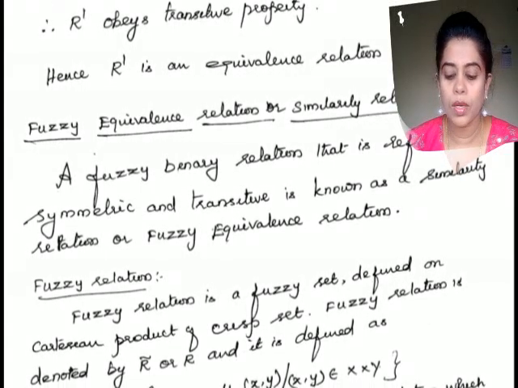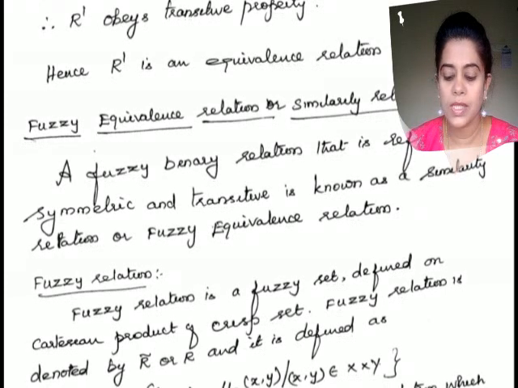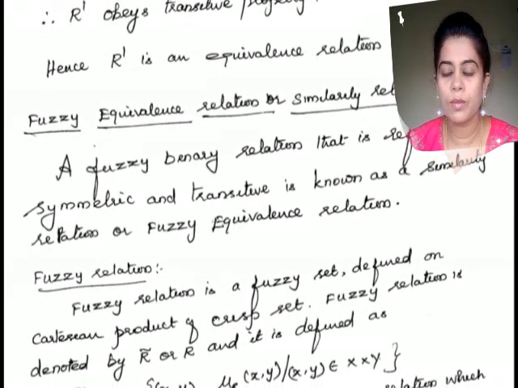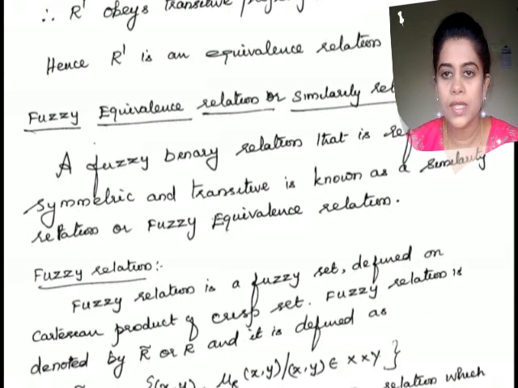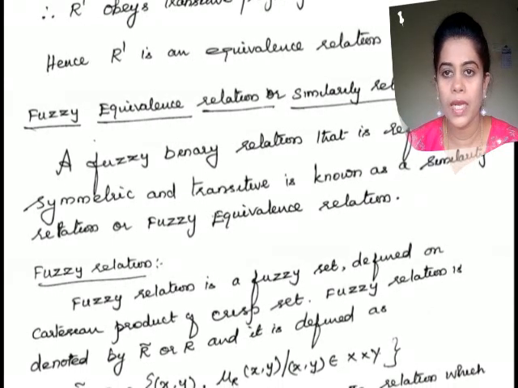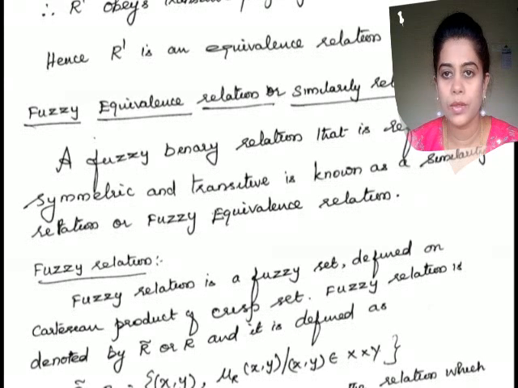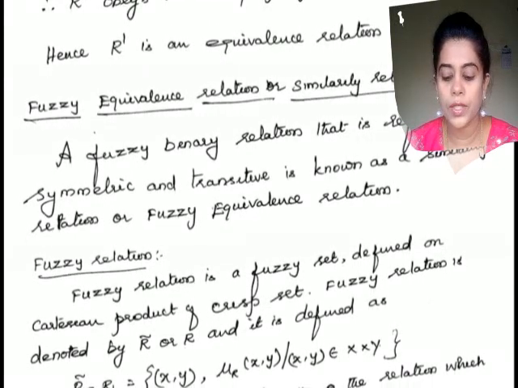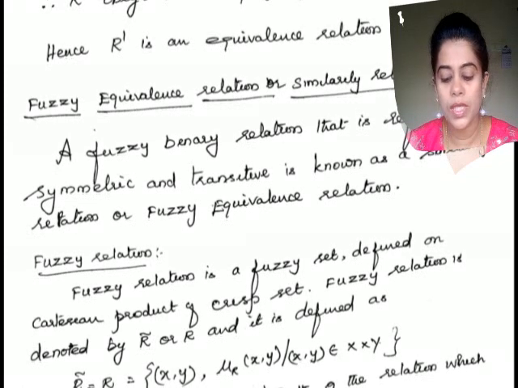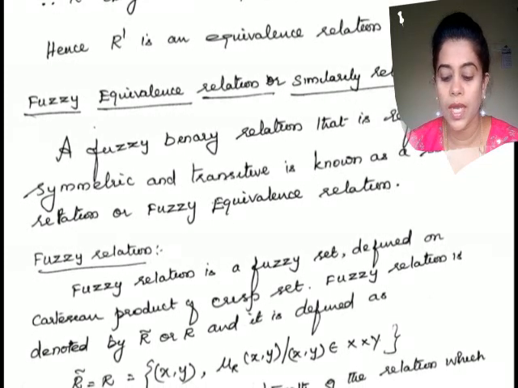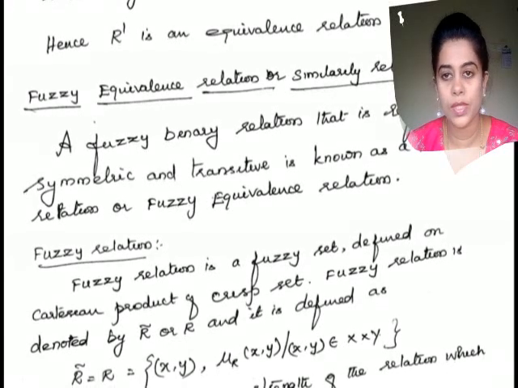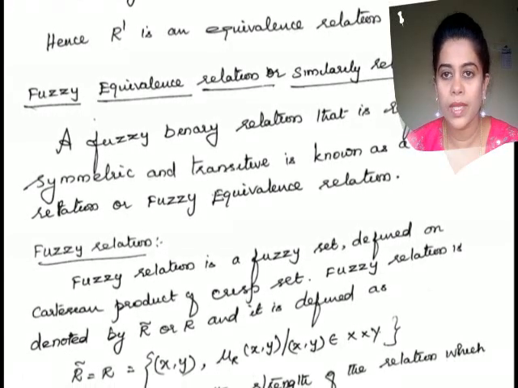The members are given A, B, C, D, which are termed vertices of the graph, and they are related to the other vertices. A is related to B, B is related to C, C is related to D, and B is also related to D, and A is related to C. This is given by the arrow marks.